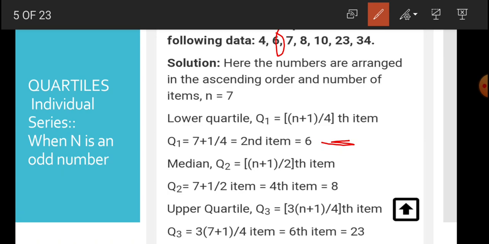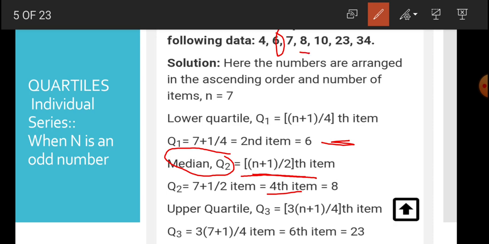So 6 will be Q1. Similarly, if we want to find Q2, our formula will become (n plus 1) by 4 multiplied by 2, that is the (n plus 1) by 2th item, because Q2 is the median itself. So this is the fourth item. Corresponding to 4, 8 will be Q2.